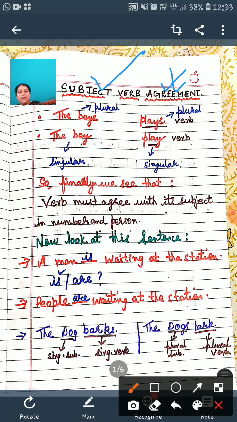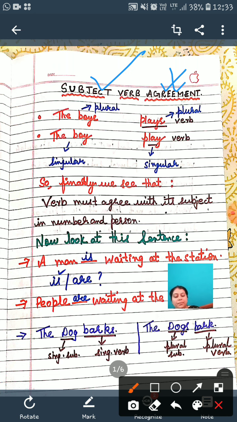Now look at these two sentences. The boys. The boys is plural because I'm talking about more than one boy, and here the verb is also plural. Now look at this. The boy. The boy is a singular subject, and here the singular verb will be plays.